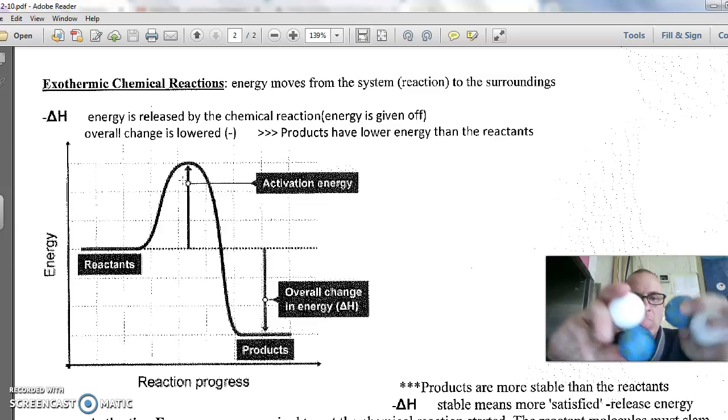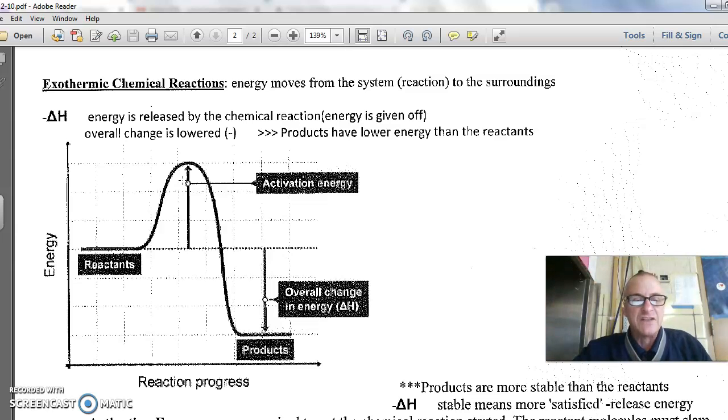Now, if they form new bonds with a different partner, and it's very, very stable, they begin to release energy. So at this point, we added this much energy to break them apart. New bonds are forming. Those new bonds are stable, so it releases a tremendous amount of energy. Energy is going down as it releases it. Overall, it's exothermic. Why? Because overall, the energy went from right here on this line down to this line. From here down to here is the amount of energy that was released overall.